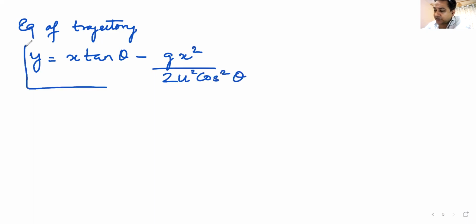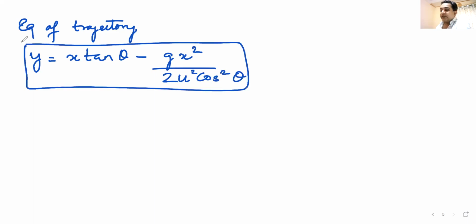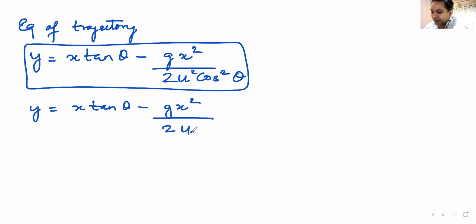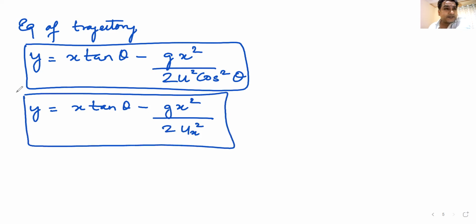Are you aware of this equation? Raise hands will give me more confidence. Two participants raise hand. Good. Now look at the other way of writing this. y is equal to x tan theta minus g x squared by 2 times ux squared. So instead of writing it as u cos theta, I have written it as ux.